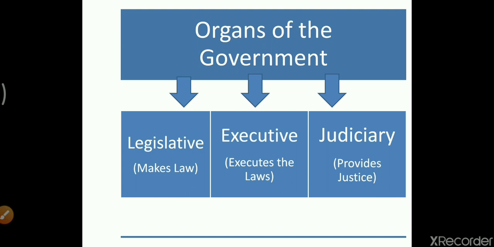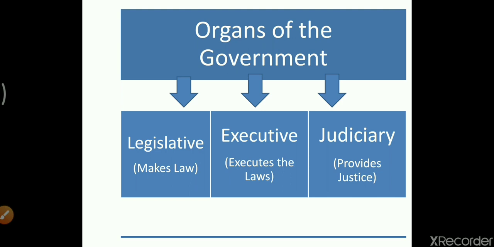Legislative is the place where laws are being made. Legislative is derived actually from the word legislate, where it means to make the laws. Executive is the organ of the government which actually executes the laws which are made in the parliament, or the laws which are legislated, that is executed by the executive.